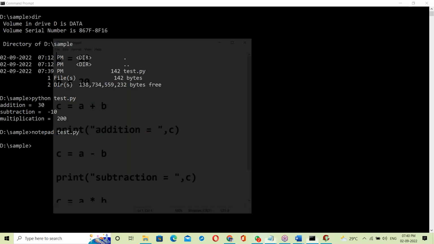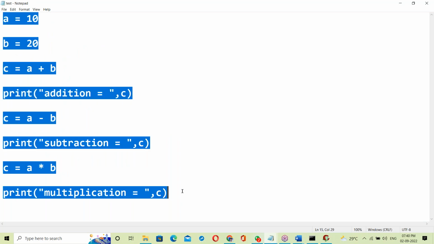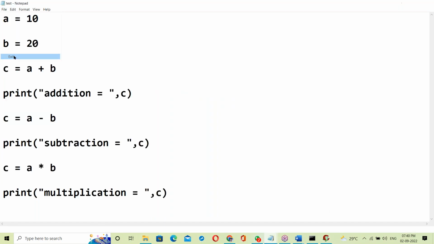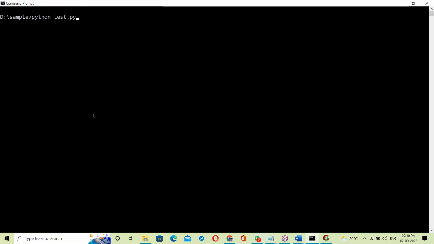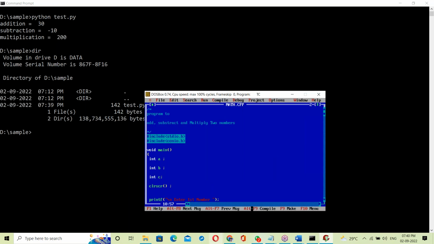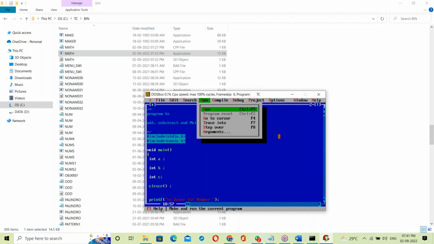This is called source code. The program we write is source code. This is a C program source code. Python executes source code directly because the interpreter executes source code directly. No exe file. The interpreter will not generate any exe file. But in the compiler, what happens? At the backend of the compiler, one exe file is generated.